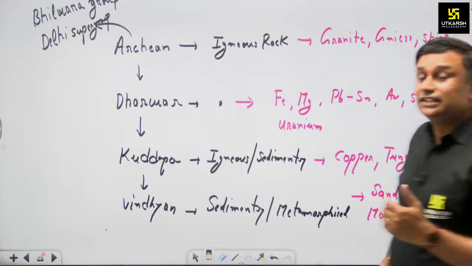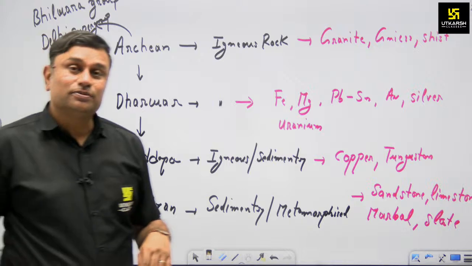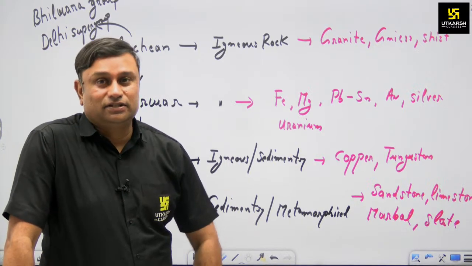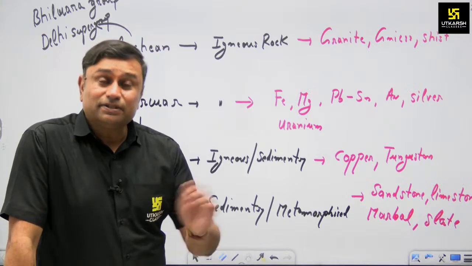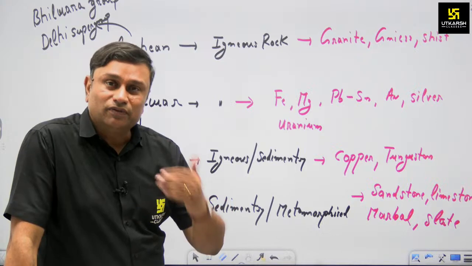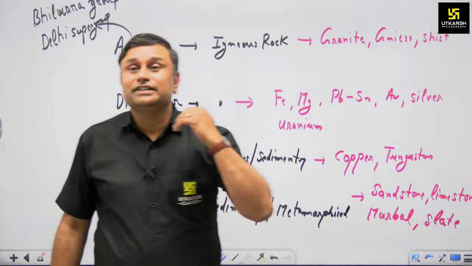So the Bhilwara supergroup and the Delhi supergroup, even RPSC has asked about in some examinations. There is also a subsection of this Delhi supergroup, and these groups describe the various minerals available in Rajasthan.